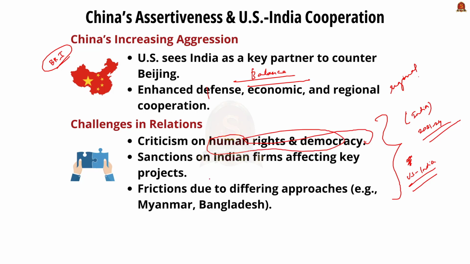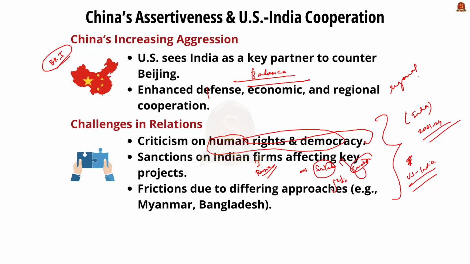They also imposed sanctions on Indian companies for having ties with countries such as Russia, and this disrupted many key projects conducted by India in Sri Lanka.